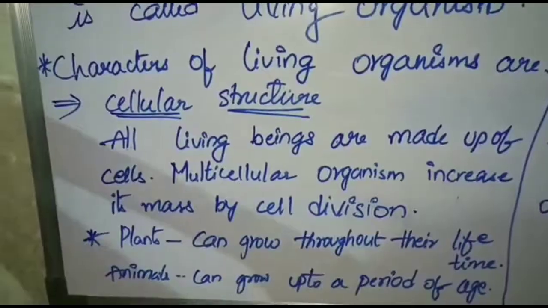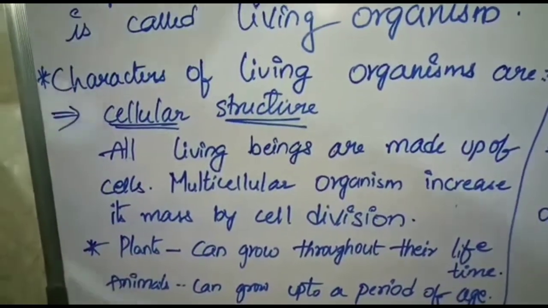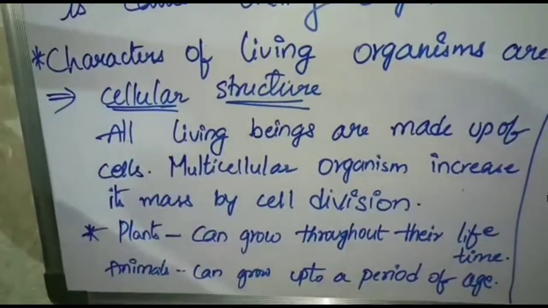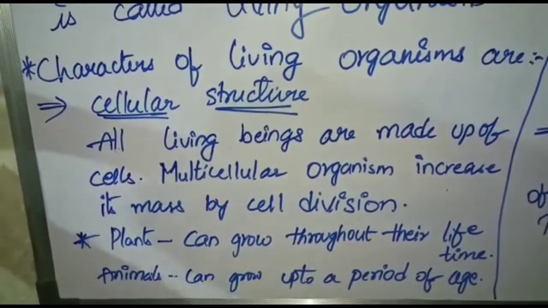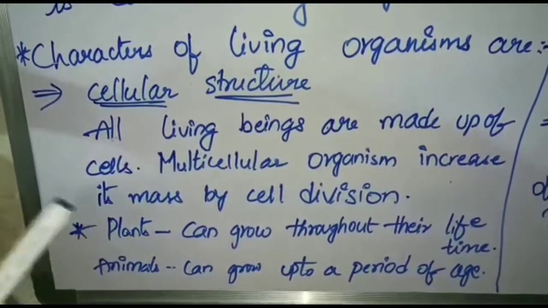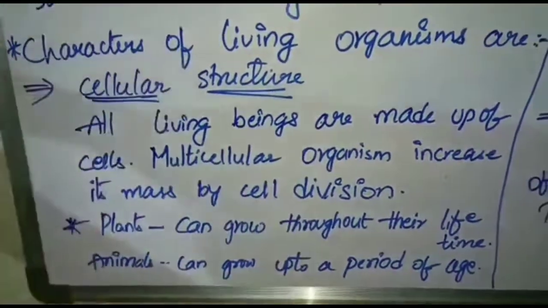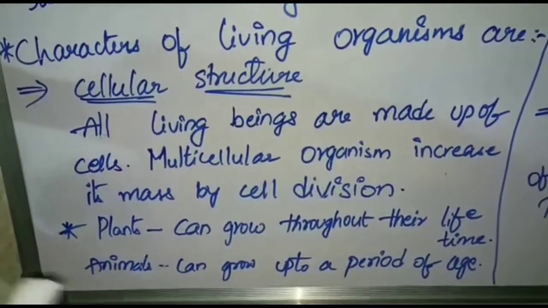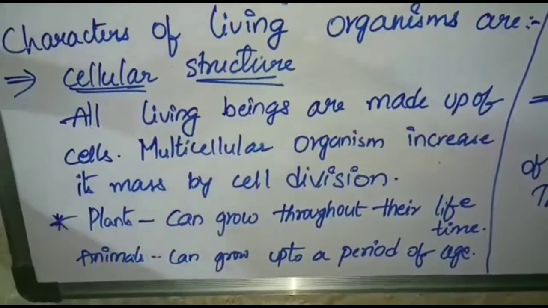Non-living things cannot respond to any action or stimuli, or move from one place to another.